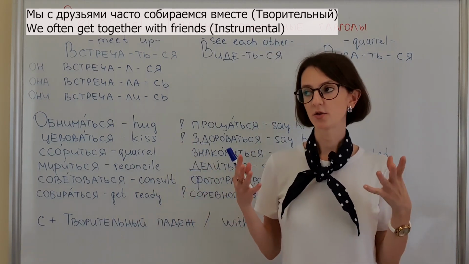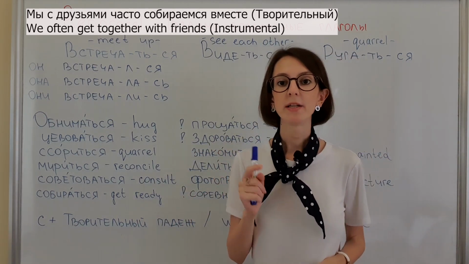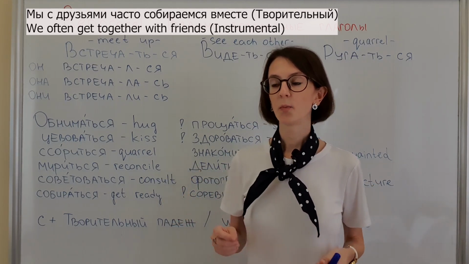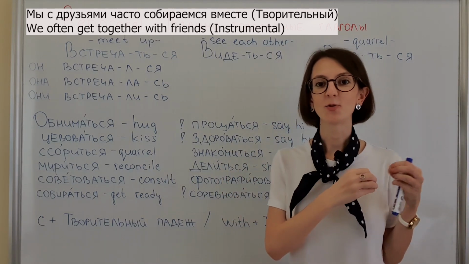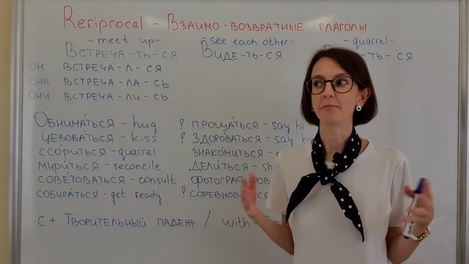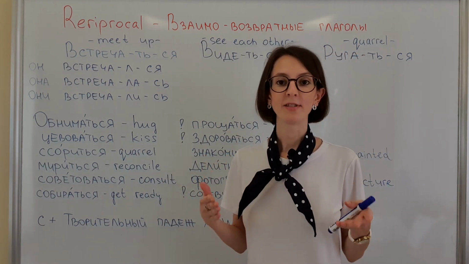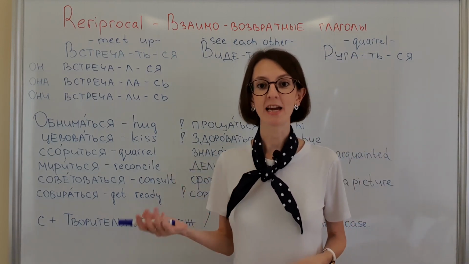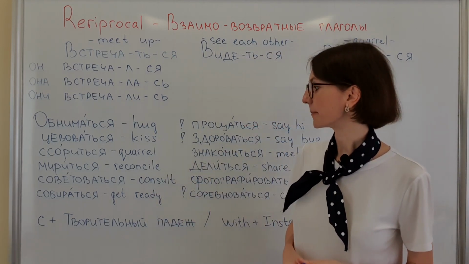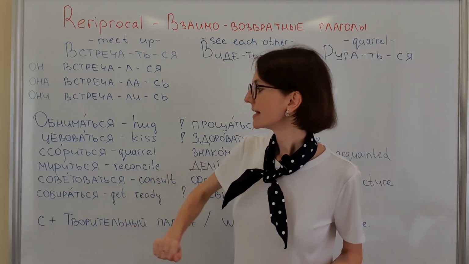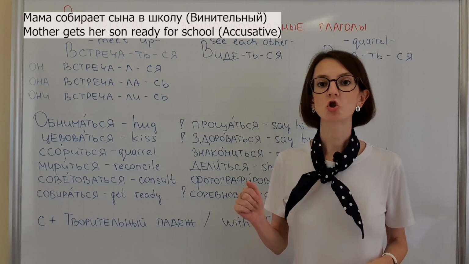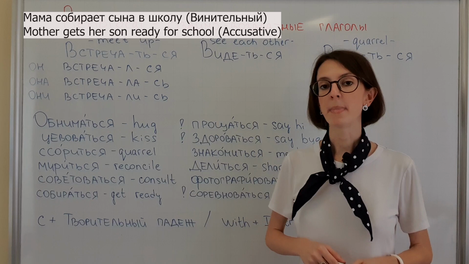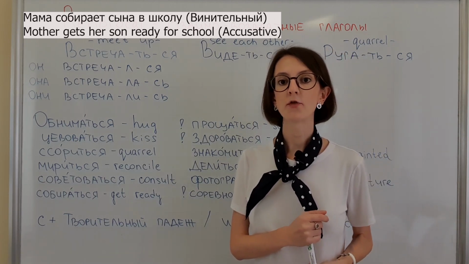It means that we gather together, I don't know, to have some fun. And pay attention in this sentence that I said мы с друзьями. So I put с друзьями next to the subject. This is how we say. Мы собираемся с друзьями. It's also possible, but usually we say мы с друзьями собираемся вместе. Мама собирает сына в школу. Non-reflexive verb. Pay attention to the case that I used. Мама собирает сына в школу.